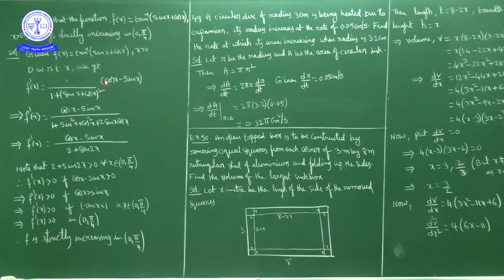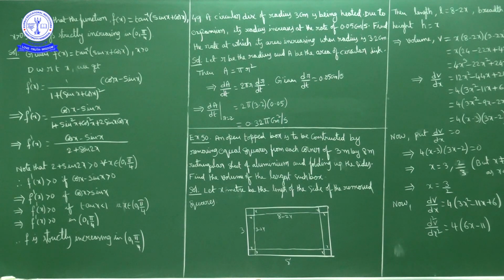By chain rule we have to differentiate sin x plus cos x. Sin x derivative is cos x, plus cos x derivative is minus sin x. So the derivative of sin x plus cos x is cos x minus sin x. So what is f dash of x? f dash of x equal to cos x minus sin x upon 1 plus sin x plus cos x whole square.